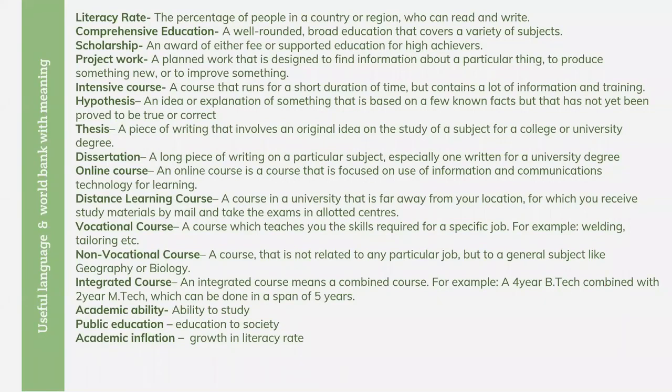But now there is academic inflation, so the overall rate is getting very high, right? Then higher education, you all know. Literate, we all know, a literate person, you can say an educated person who can learn, read and write.